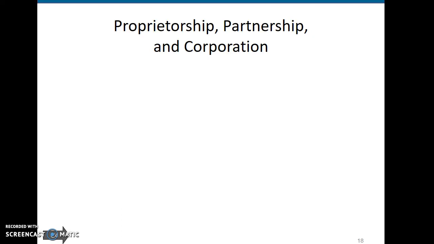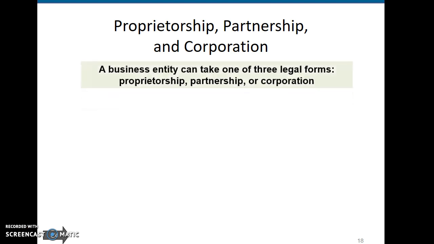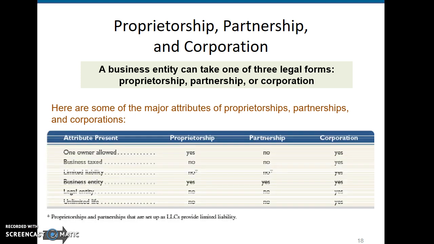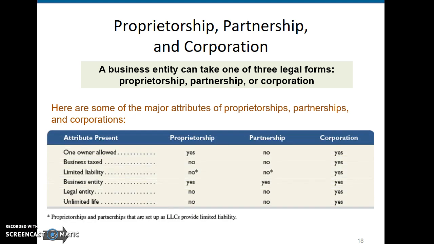This is Daryl Green, and I like to spend this time speaking about the different forms of businesses, particularly a proprietorship, partnership, and a corporation. A business entity can take one of three legal forms: proprietorship, partnership, or a corporation. Now, each one of those businesses has its own unique attributes.